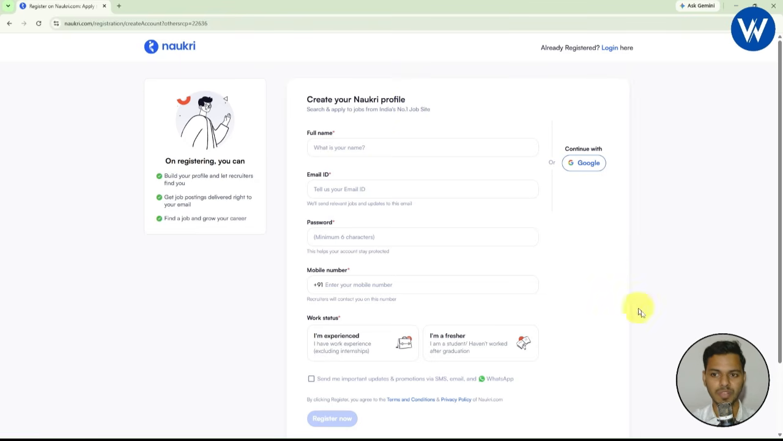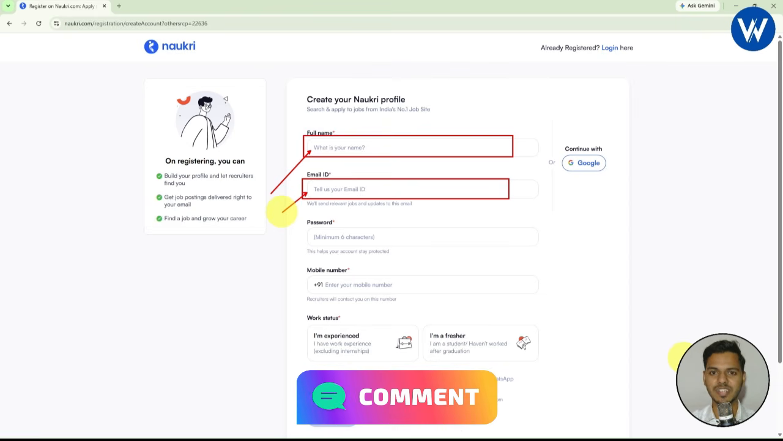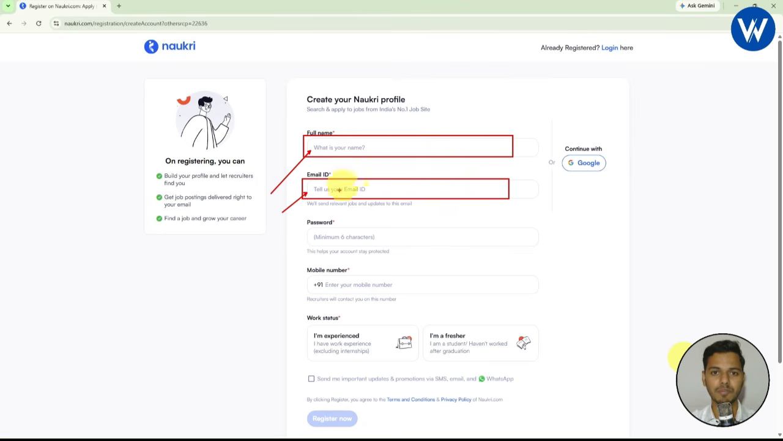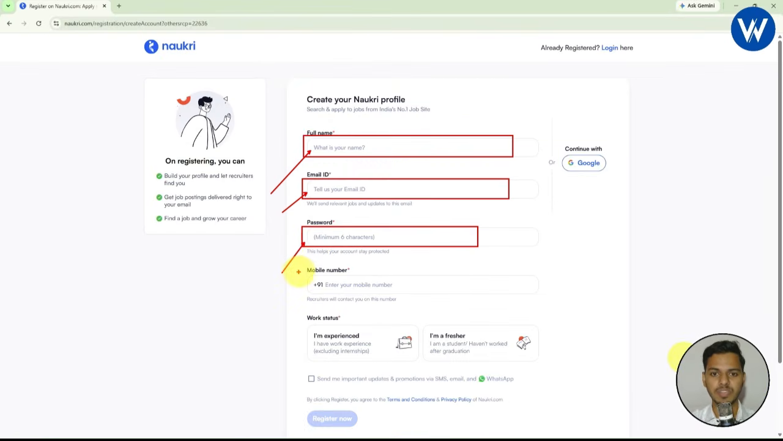Just follow me. Now first what you need to do is enter your full name. Enter the full name in this box. Enter the email ID. If you find any difficulty, let me know in the comment section. Now after filling the full name and email ID, you need to enter the password. The password should be minimum 6 characters and it should be a very strong password in order to create an account. And next you need to enter your mobile number, which is very simple. I think most of you already know your mobile number.